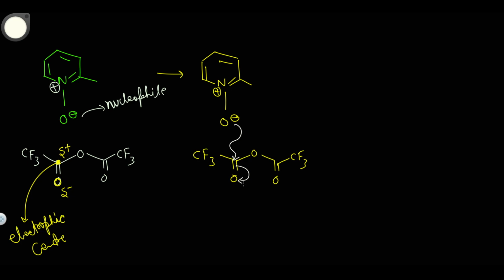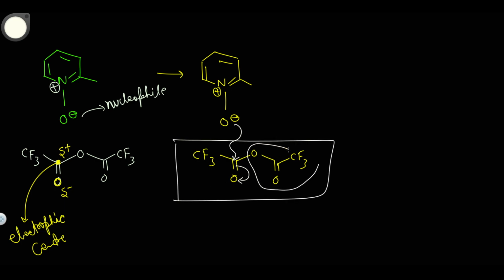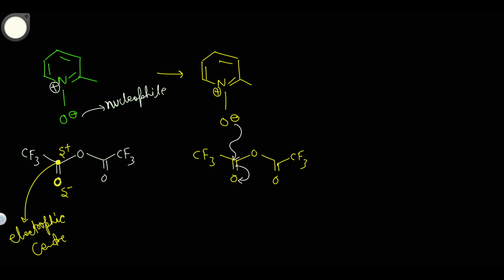In this compound we also have a leaving group. This oxygen negative charge wants to come back again, and when it comes back, we have to show the double arrow here, and then this leaving group will leave.